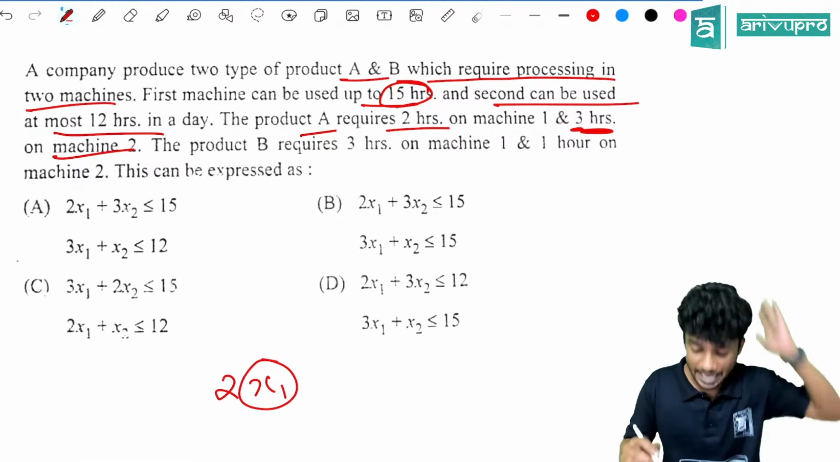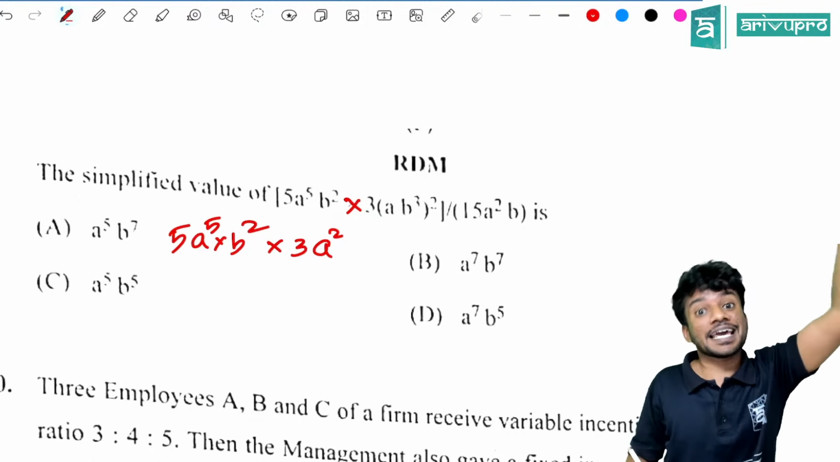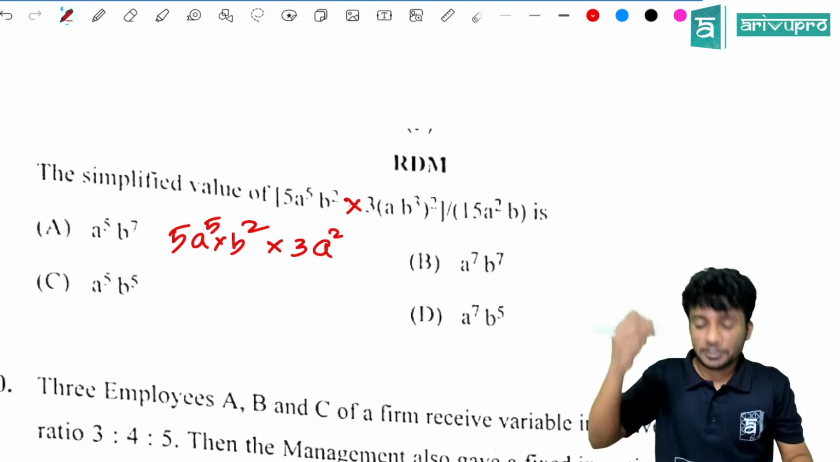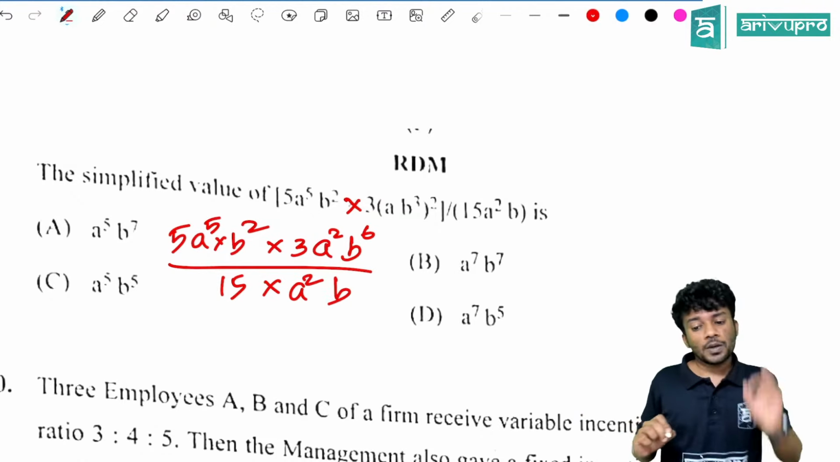So it is given as 3 into ab cube the whole square. That will become a square b cube the whole square. How much is that? a raised to n the whole raised to m, that will become a raised to mn. Similarly, it will become b raised to 6 the whole, divided by 15 into a square b.